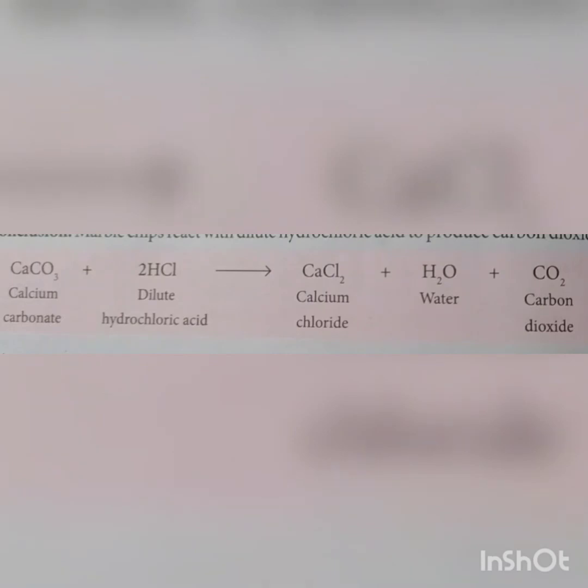Chemical equation for the laboratory preparation is as follows. Calcium carbonate reacts with dilute hydrochloric acid, forming calcium chloride, water, and carbon dioxide, which is collected in the gas jar. Calcium carbonate is preferred to other metallic carbonates since it is cheap and easily available.